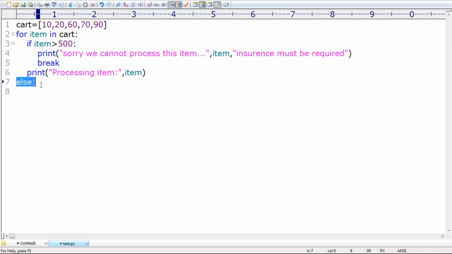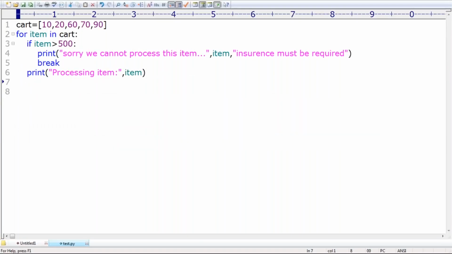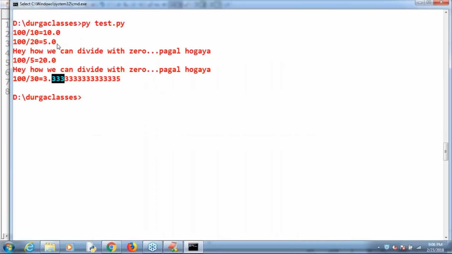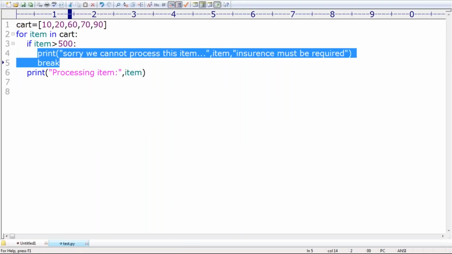Now just observe. In this case, will break execute or won't it execute? Can you please tell? Remember, it won't execute because all the items are less than 500 only. This condition is always false. If this condition is always false, this body is never going to execute. Now have a look once. Processing item 10, 20, 60, 70, 90, 100% pakka.